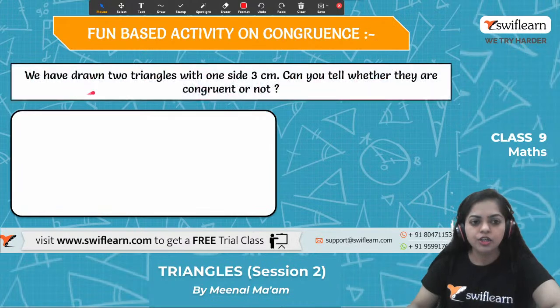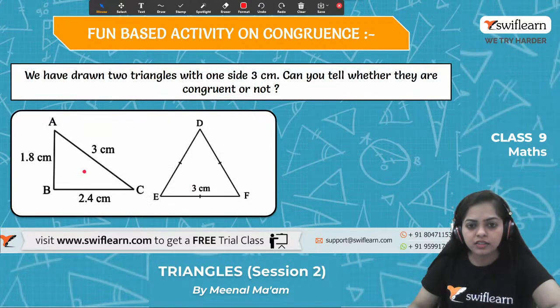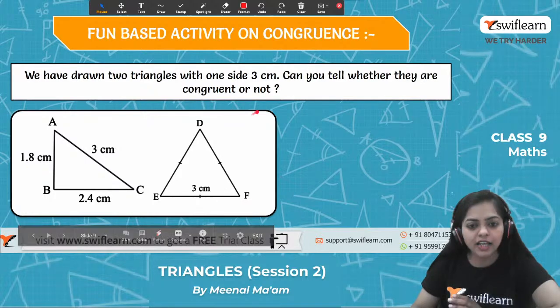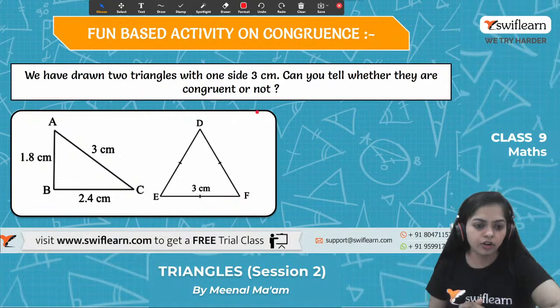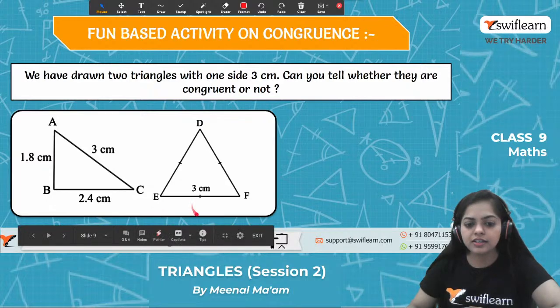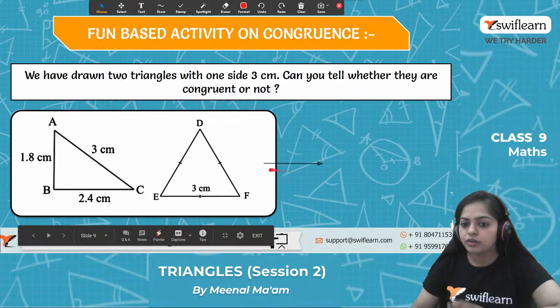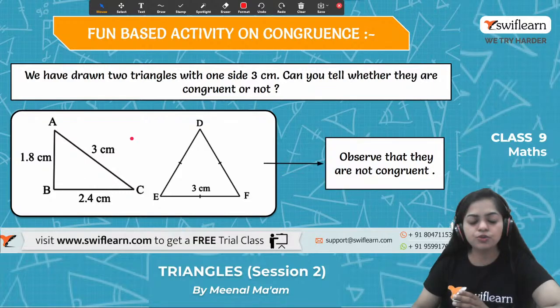We have drawn two triangles. Triangle ABC has sides 3 centimeter, 2.4 centimeter and 1.8 centimeter. We also have triangle DEF with one side 3 centimeter. Now the question is, can you tell whether these two figures are congruent or not? If you know only that one side of the triangle is 3 centimeter, what do you think? Only one side is equal, so no, we can't say. They are not necessarily congruent. By knowing only one side of a triangle, we can't say that two triangles are congruent.